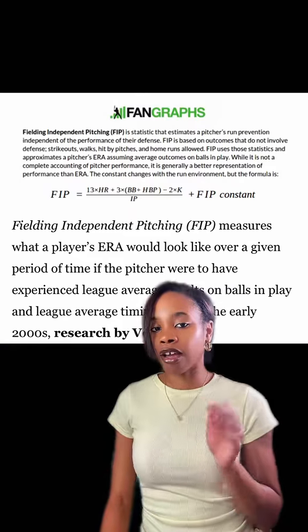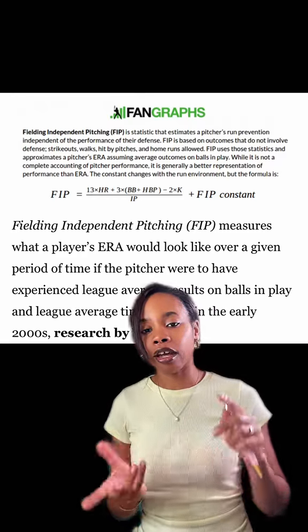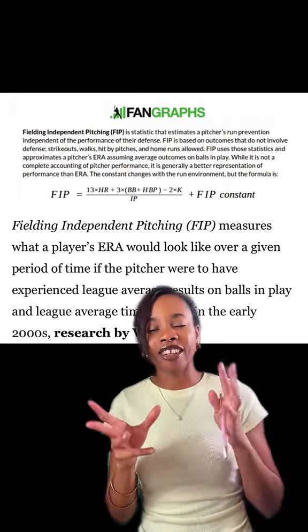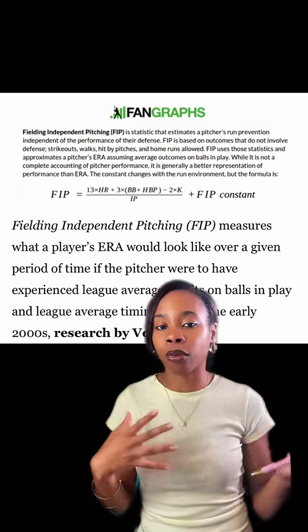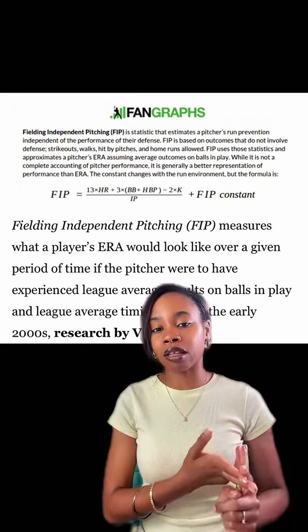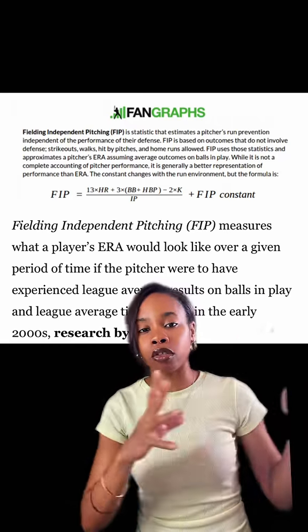Now, is this stat flawed? Yes, it can be, because it basically is saying that if a hitter is getting a single, triple, or double, it's not the pitcher's fault. And that's not always the case. If they're able to hit those balls into play, that's still dependent on the pitcher. So ERA and WHIP take that into consideration, putting all of that on the pitcher rather than just the whole defense.